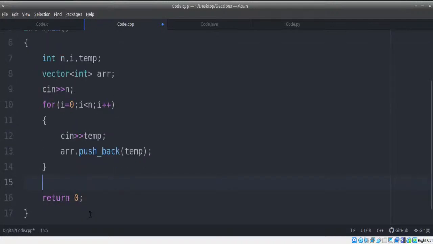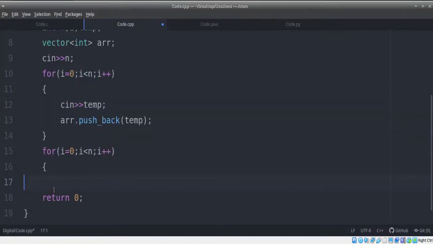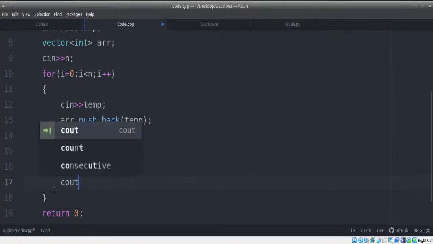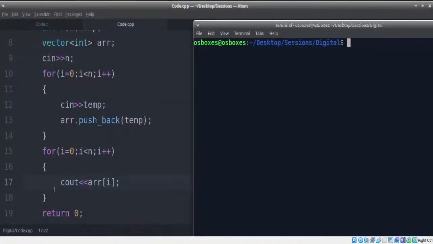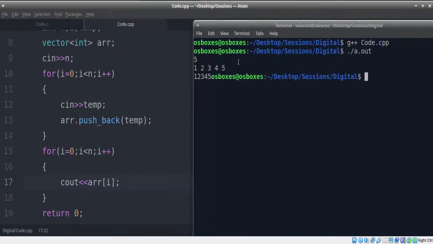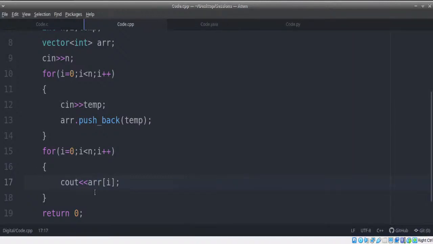All right. After this, if you want to print all the values of the vector, for those who are new to this, you can just use the same for loop and print array of i. You can access it the same way as arrays. There's absolutely no difference. So I can just compile this, say code.cpp, and let's execute this. I'll give 5 elements: 1, 2, 3, 4 and 5, and it gives me the values 1, 2, 3, 4, 5 as expected. So this is how vectors work. I hope the logic is simple.